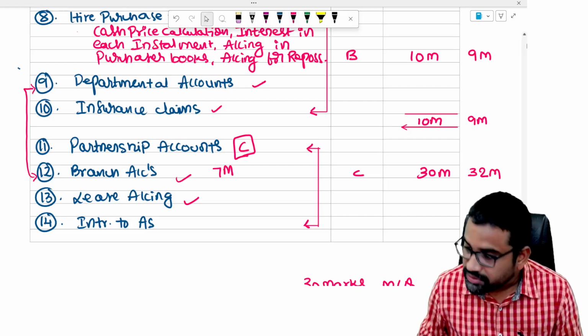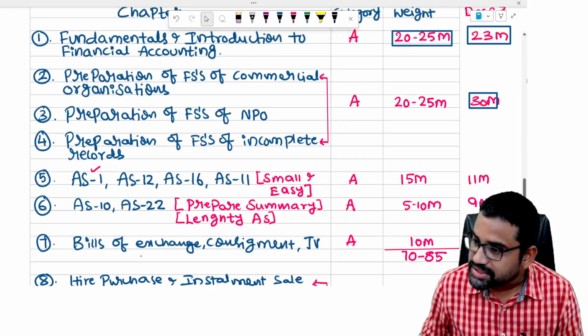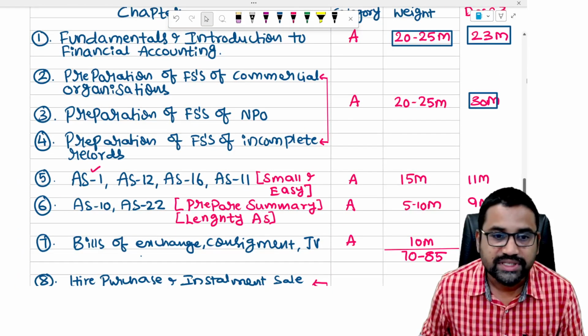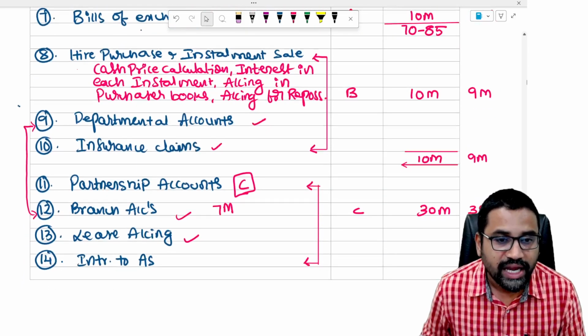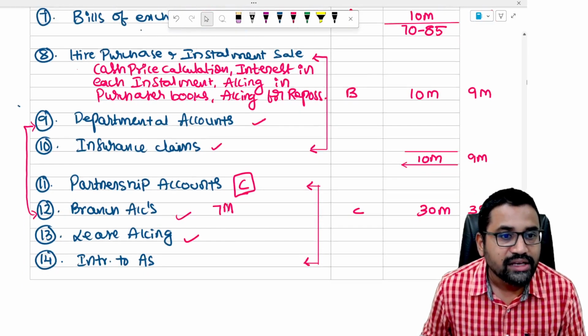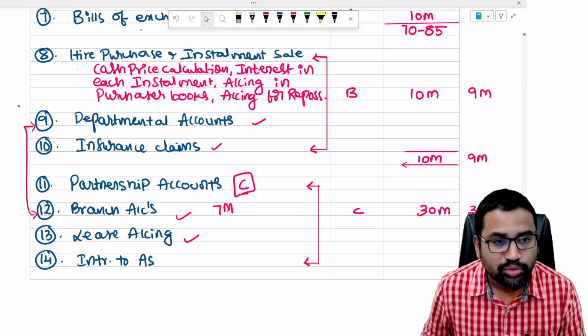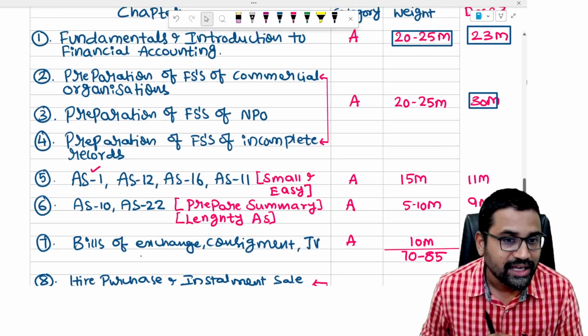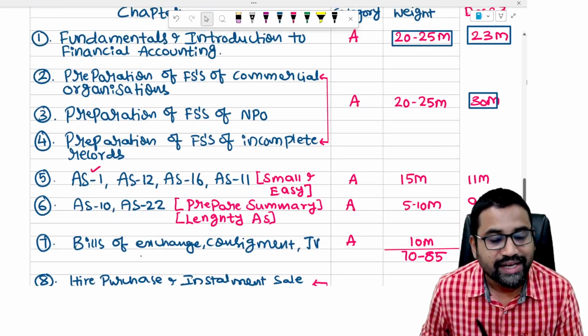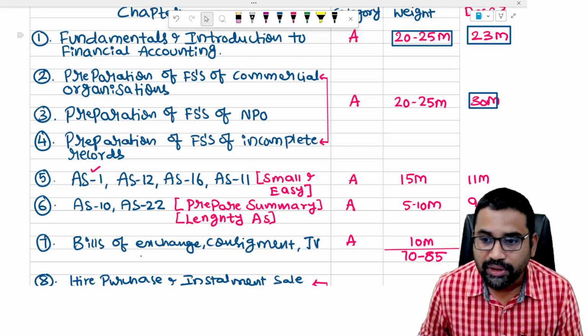So therefore, the final strategy is this. Finish the A category topics first. 70 to 85% of the marks will be covered. Then B category if you have time. And then leave C category. Don't bother about C category now. So if you prepare A category very well, I think you can answer 80% of the paper very well.